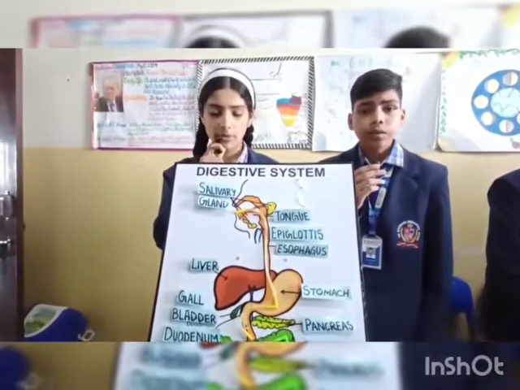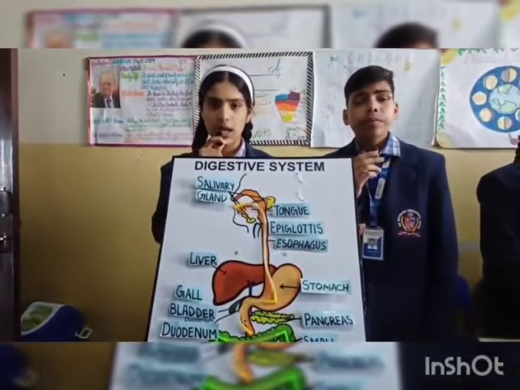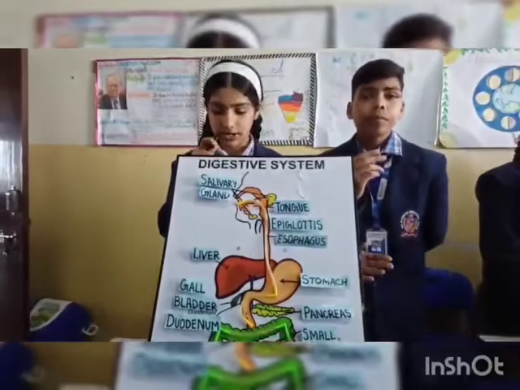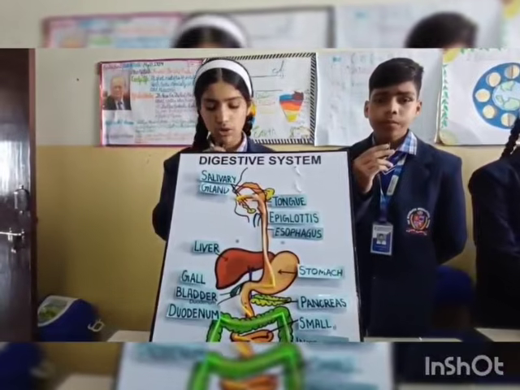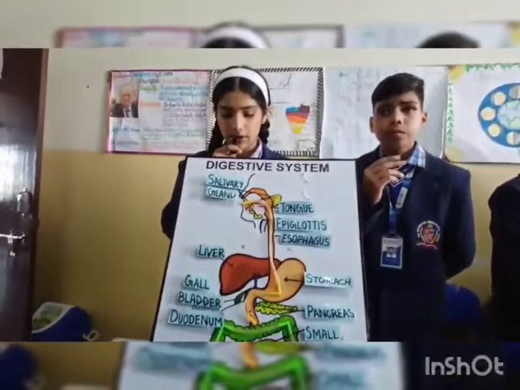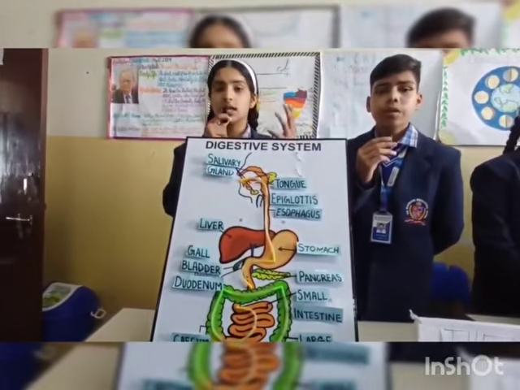Today, we are going to tell you about the model of a human digestive system. Have you ever wondered what happens to food after we eat it? Today, we are going to tell you about that. First of all, the food enters through our mouth to the body. Then it goes to the esophagus. Through the esophagus, it goes to the small intestine. In the small intestine, it is.